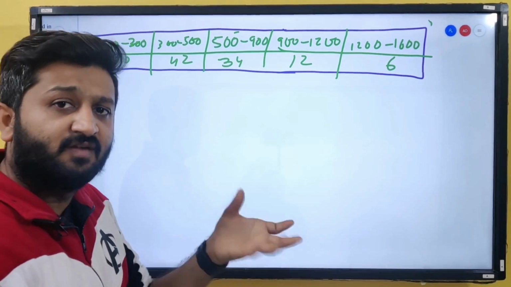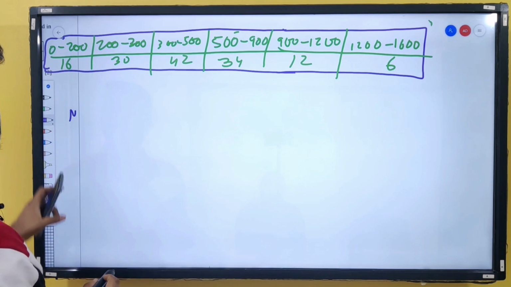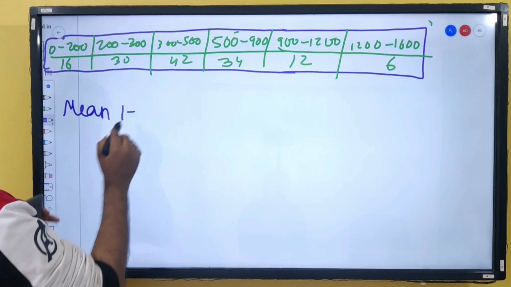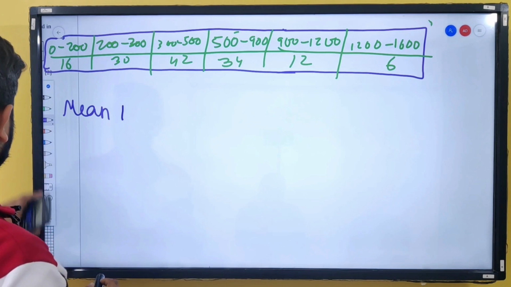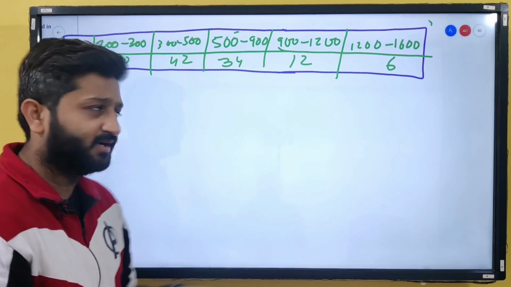So now first we'll find out mean. For mean, what do we need? We need mid values. I think it is pretty easy. Let us find out mean. The mid value of 0 and 200 is 100.